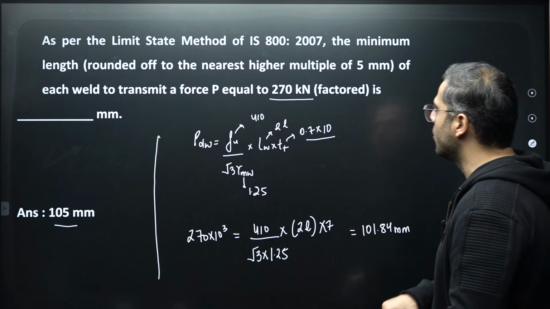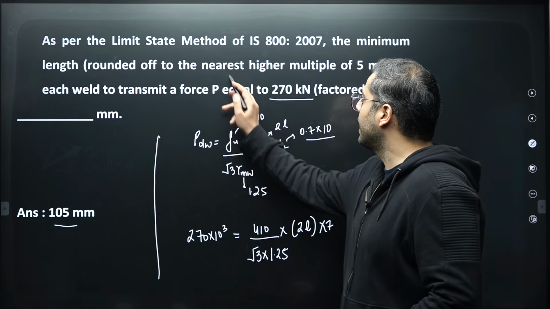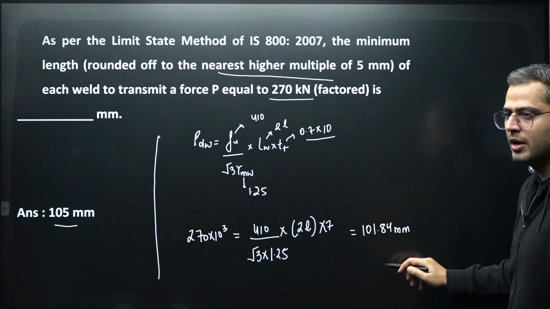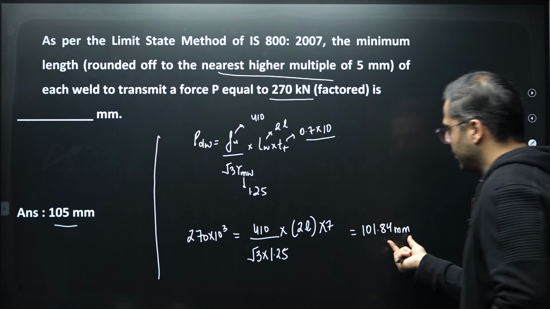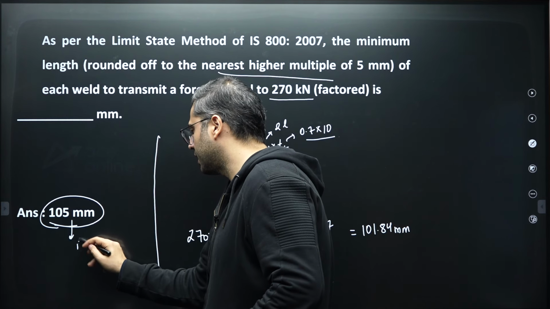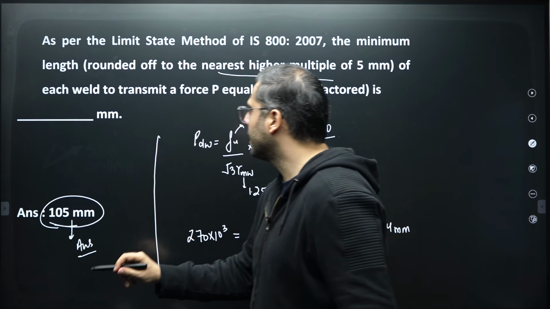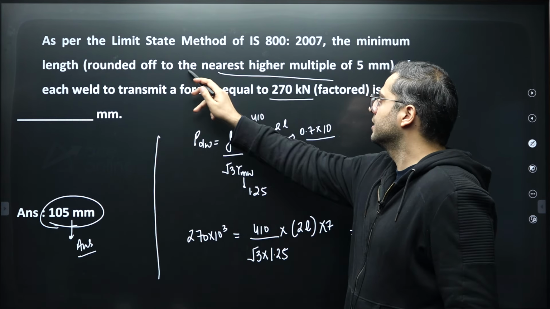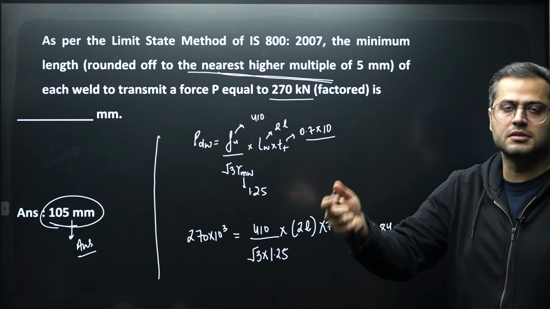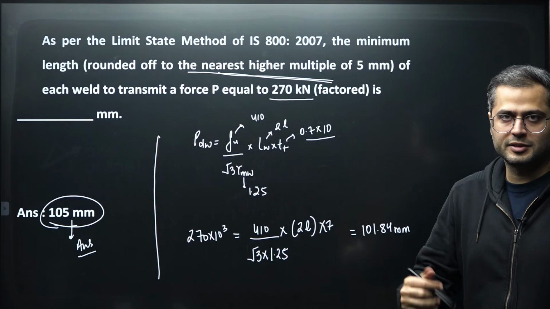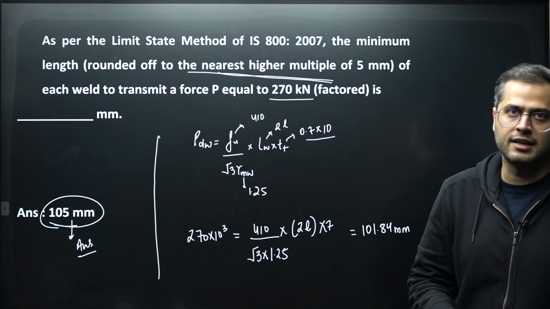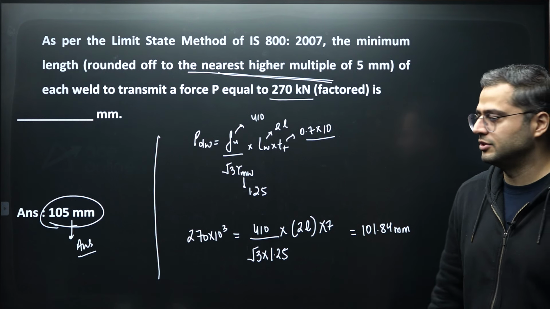So we have to round it off to an integer on the higher multiple of 5 mm. So answer is coming out as 101.84. So we have to just round it off to 105, which will be your correct answer. So please keep it in mind that whatever is written in the bracket while answering, the units, rounding off and everything, that turns out to be important with respect to the NAT questions, because the range is given to us and your answer should fall within the range.